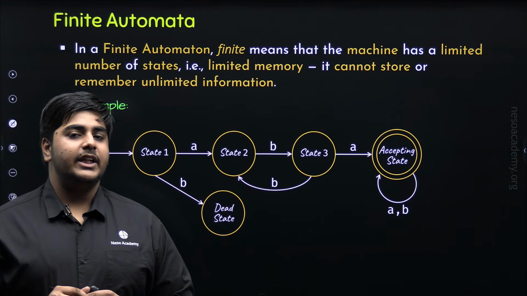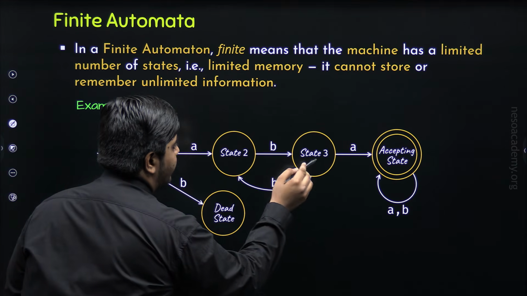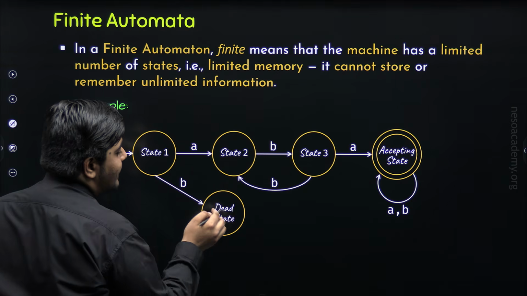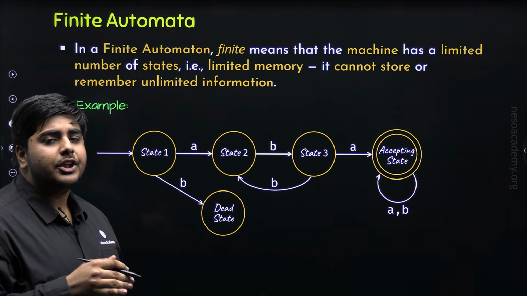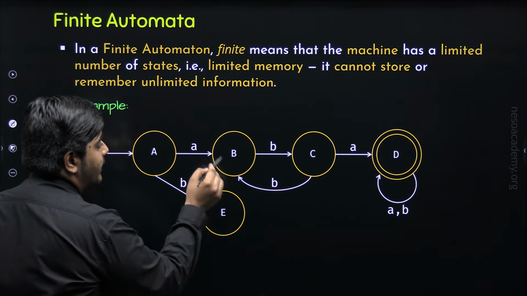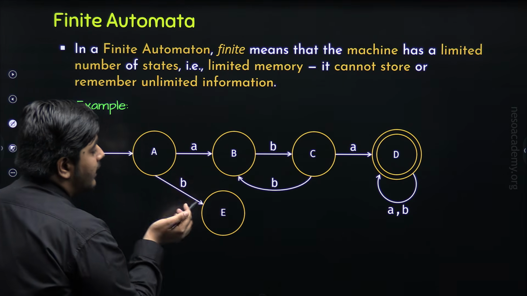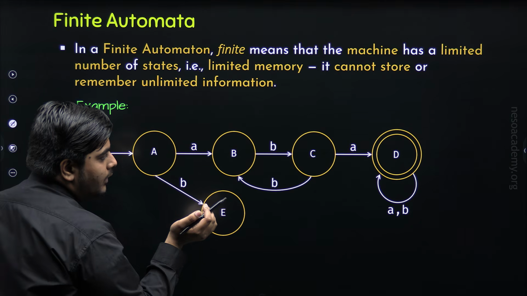Now, it is inconvenient to always write state 1, state 2, state 3, accepting state, dead state, and so on. So instead of this, we can use a shorter representation for states. Like we can use uppercase letters to represent the states, like A, B, C, D, E, and so on.